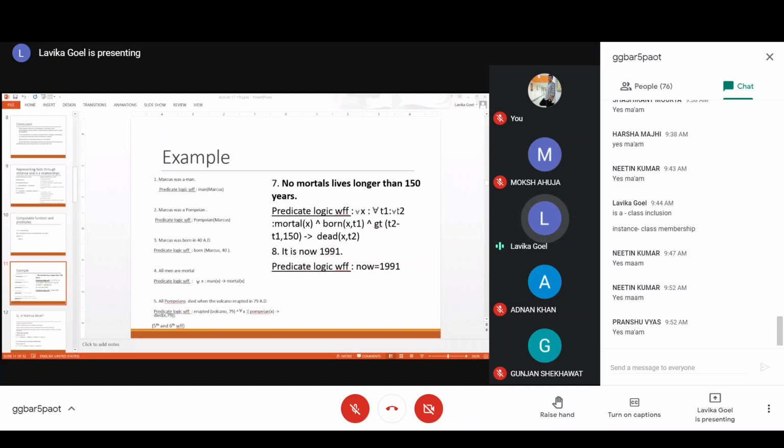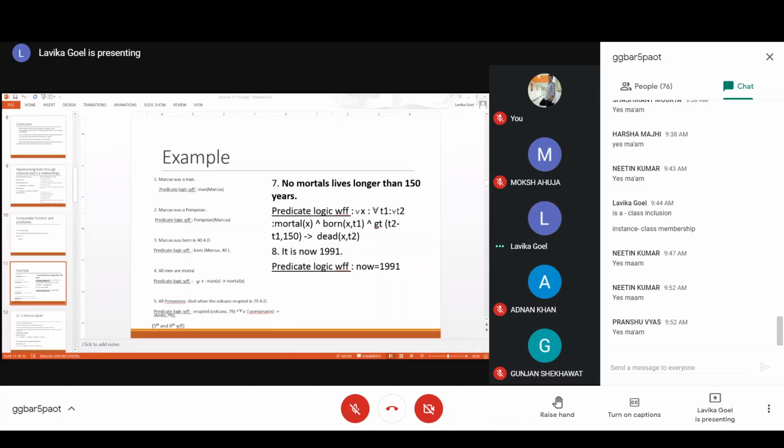So both the events have occurred in 79 AD, but are those events related to each other? That we are not confirmed, because it's not given. So we will consider them as independent events only. So for every X such that X is a Pompeian, this implies died(X, 79).